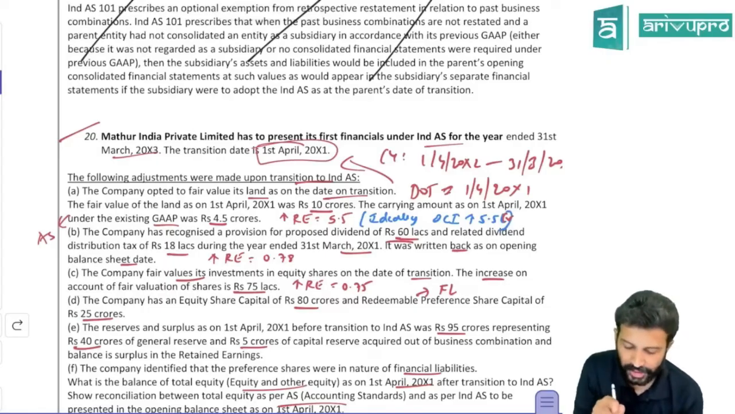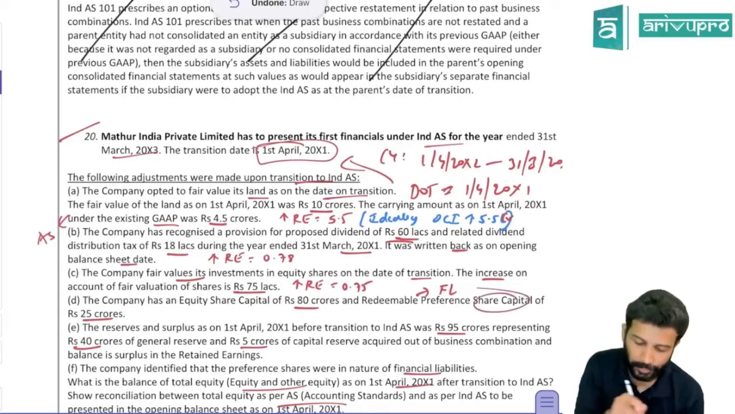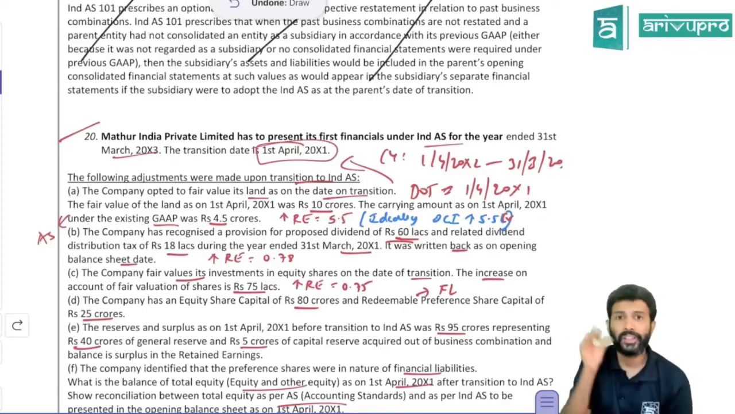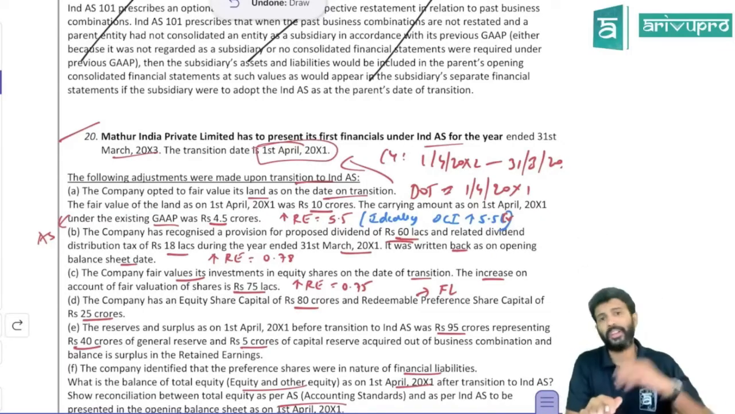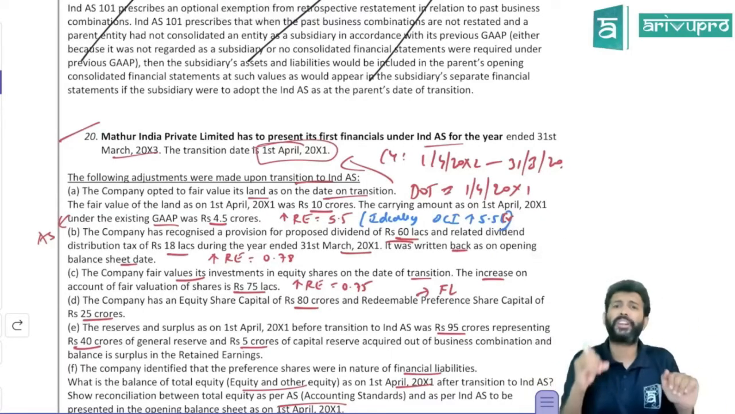The company has an equity share capital of 80 crore. They have a redeemable preference share capital of 25 crores. Sir, as per accounting standard, no sir, preference share capital also we used to show it under share capital only.